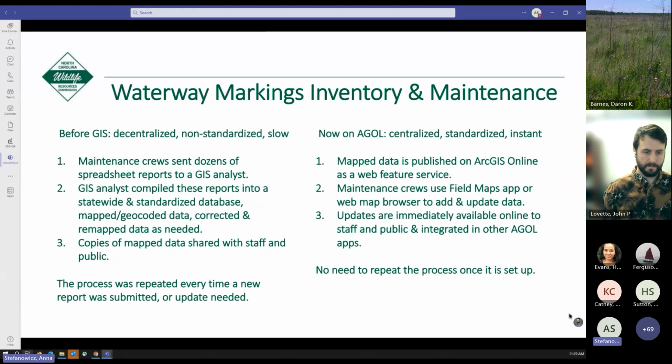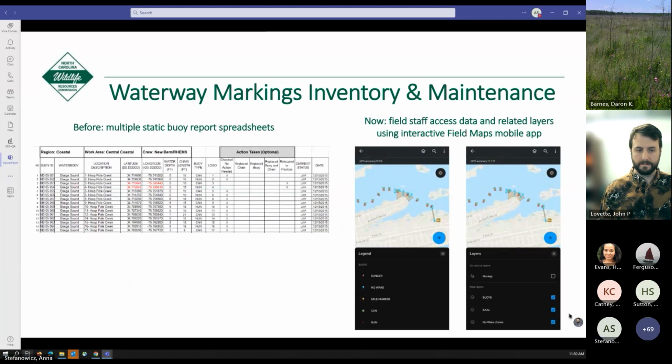This route doesn't need to be repeated once it is all set up. The process is working automatically, making the changes instant, centralized, and standardized. So this is an example of how these two different systems looked.